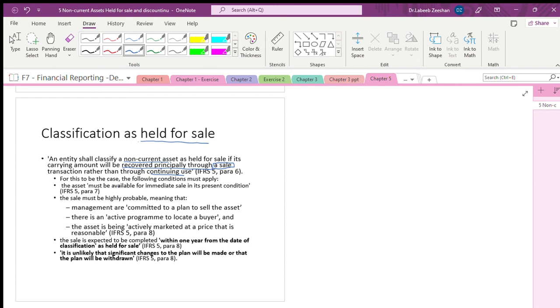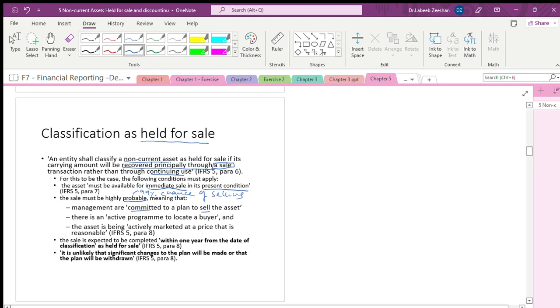For this case to apply, the following conditions are required. The asset must be available for immediate sale in its present condition. We have to sell it in the present condition as it is. The sale must be highly probable, meaning we are going to sell it, with a 99% chance of selling. Then only it will be classified as held for sale.